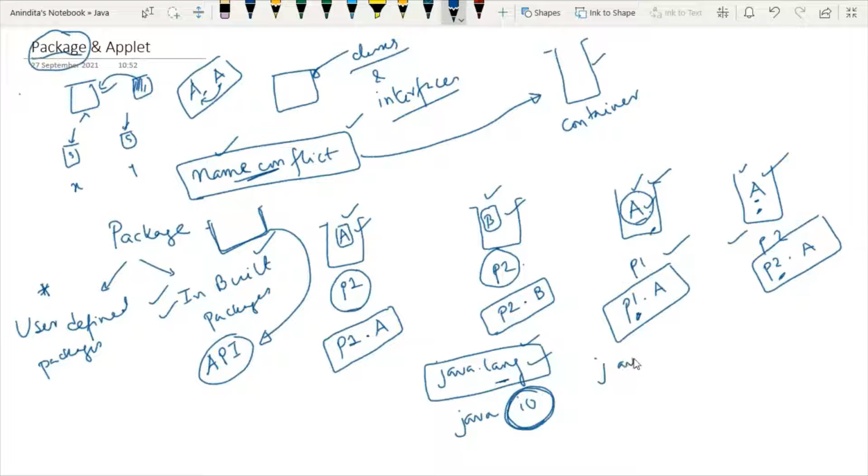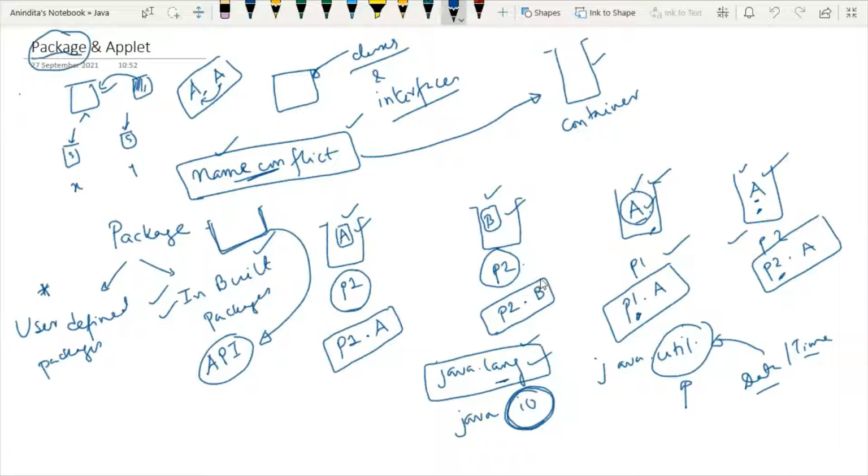Also we have java.util. It contains utility classes, util stands for utility, which implement data structures like linked list, dictionary. Also util is very famous because of date and time operations, date and time related classes are also held by this util package.